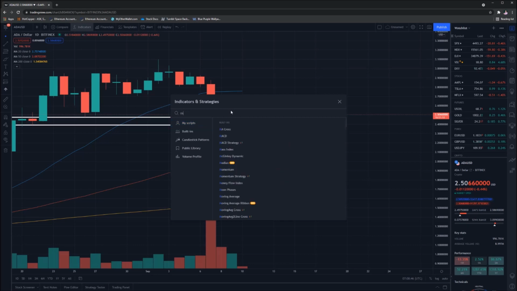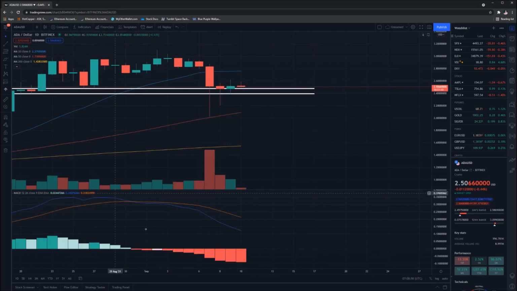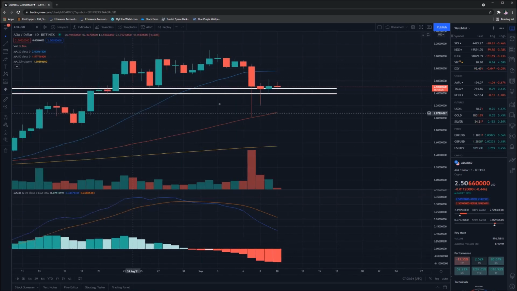Let's bring in the MACD, the moving average convergence divergence. You can see obviously it has been red even since we were trending in a bit of a more upwards manner. It has been red for a few days since the 31st of August, and it looks like, in my opinion, potentially we've peaked.